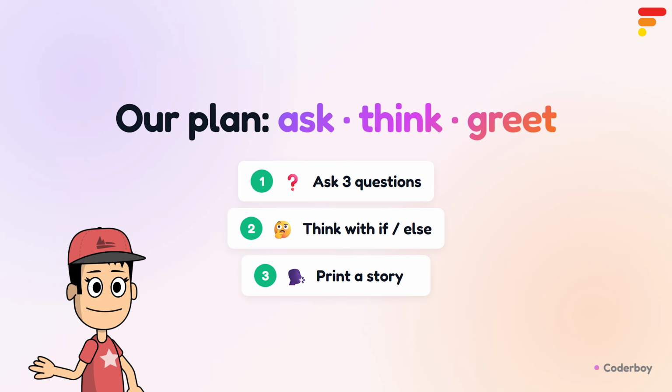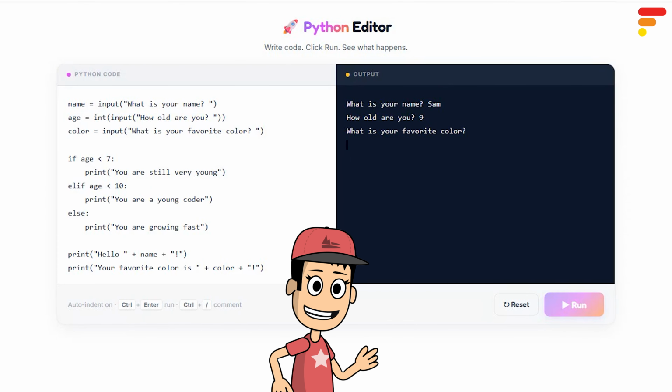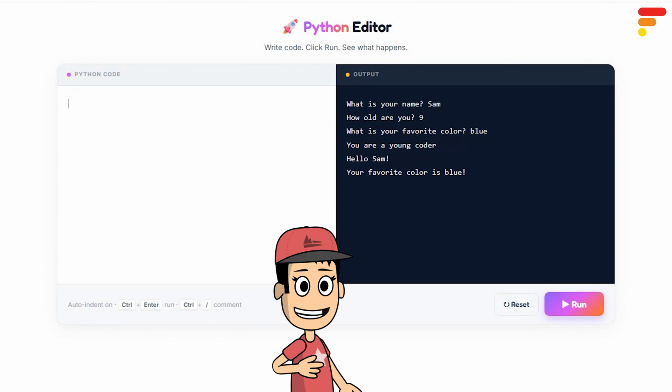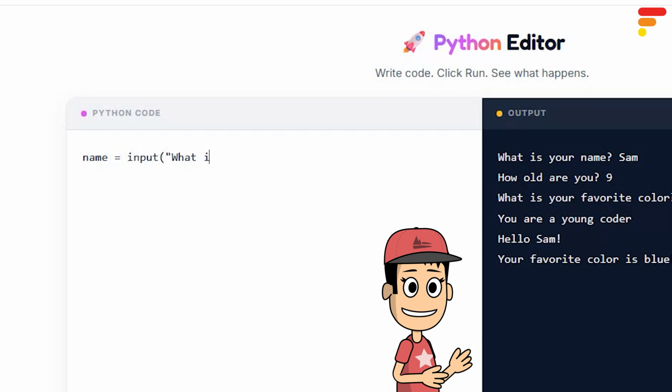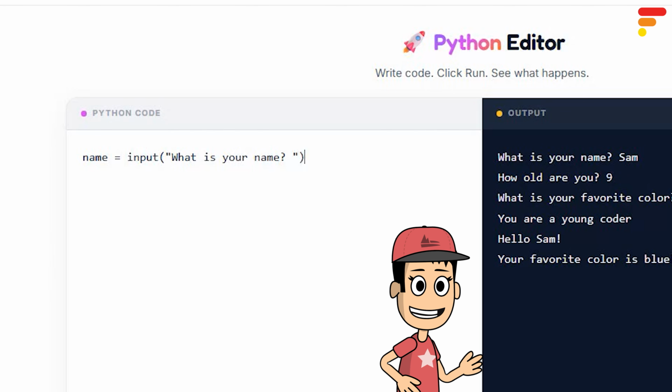Let's get started. First, we need to ask three questions. We will ask the user their name, their age, and their favorite color. Clear the code and type name equals input. Type what is your name inside quotes and brackets. This line asks for the name and stores the answer inside the variable called name.